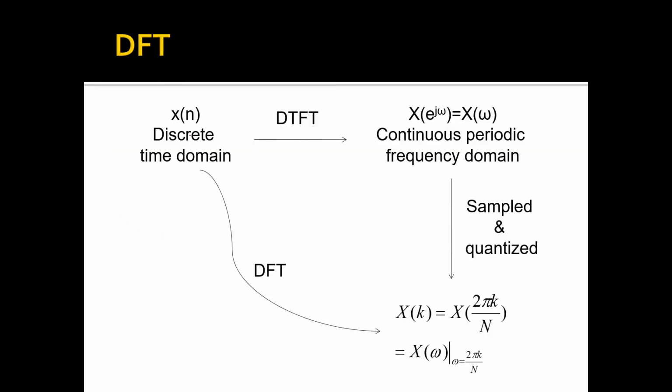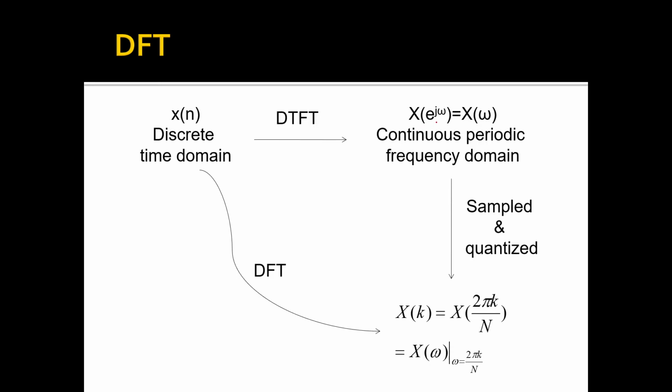We have seen that if the input is a discrete non-periodic signal, then you apply DTFT to get a continuous periodic signal in the frequency domain. x of n, which is a discrete signal in the time domain, we apply DTFT, that is discrete time Fourier transform, and we get a continuous periodic signal in the frequency domain.